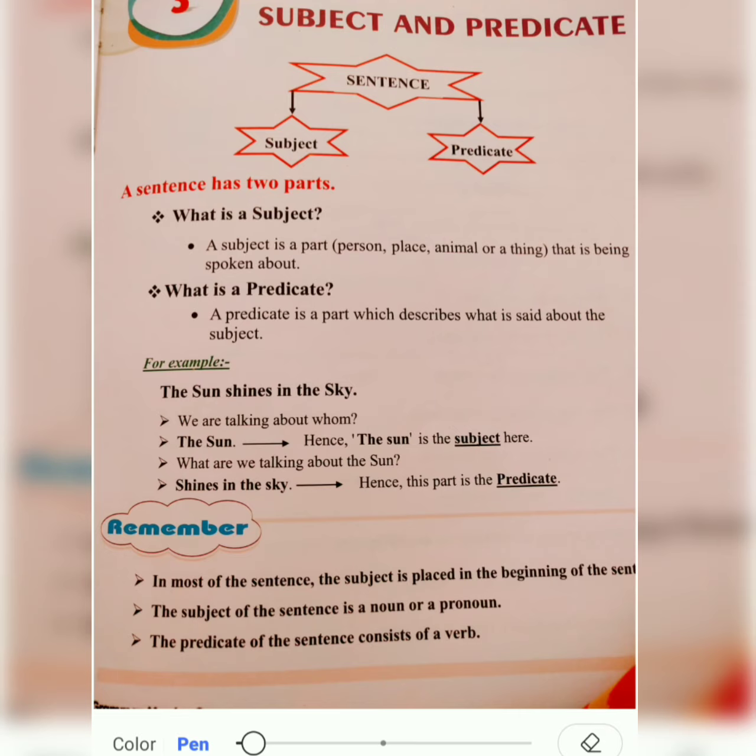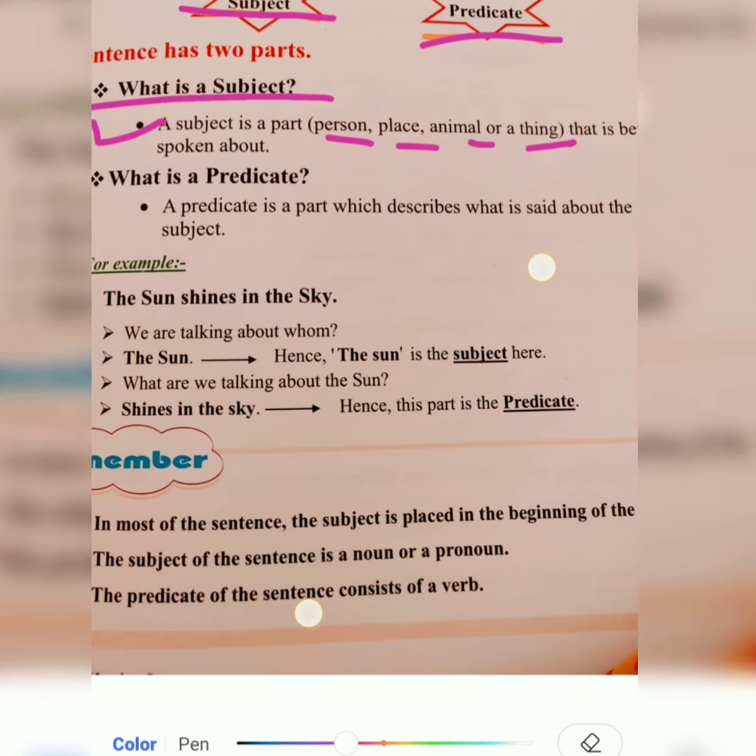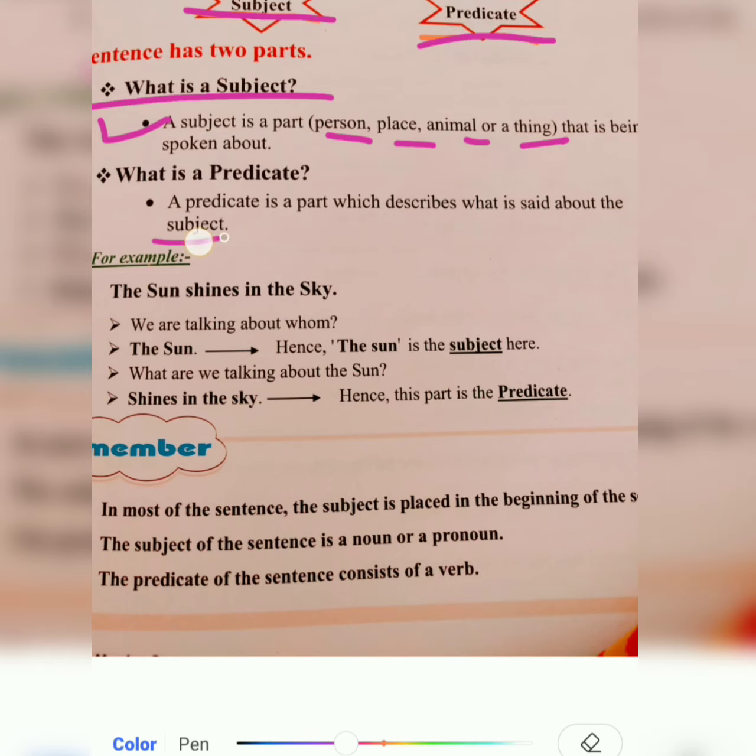Now the next topic is the sentence. A sentence has 2 parts, known as the subject and predicate. What is a subject? A subject is the part that is being spoken about. In the sentence, the part which is being spoken about could be a person, place, animal or thing. And what is a predicate? Predicate is the part which describes what is said about the subject.